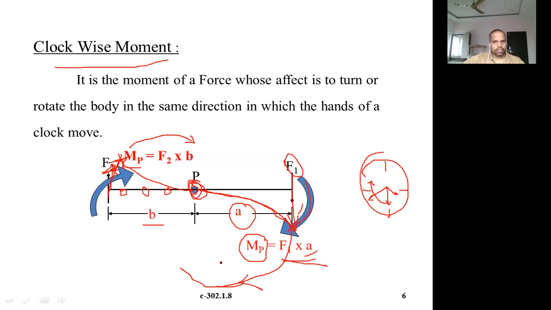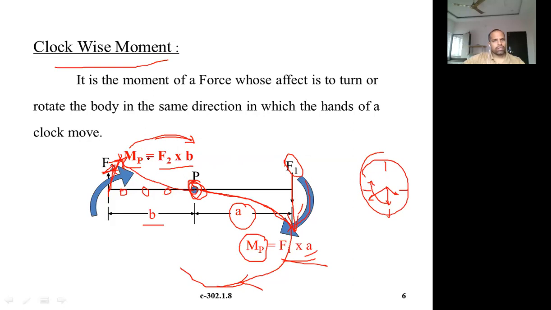In this direction means what direction? Again it is just like the hands of your clock. It is the same direction. That is why it is called a clockwise moment. So MP is equal to F2 into B, force into perpendicular distance, that is B.